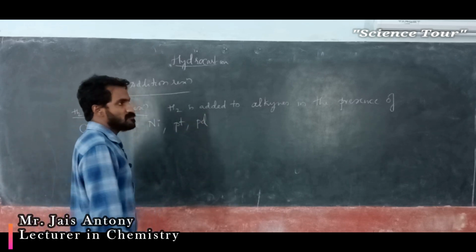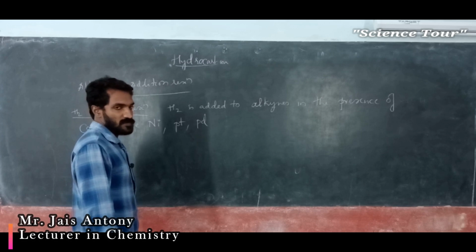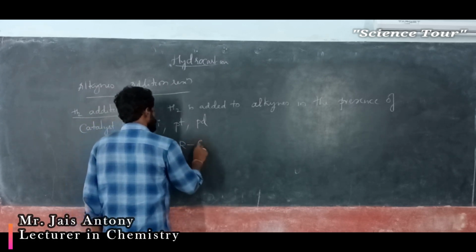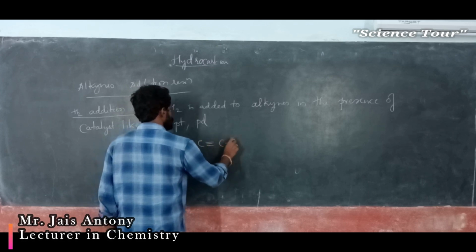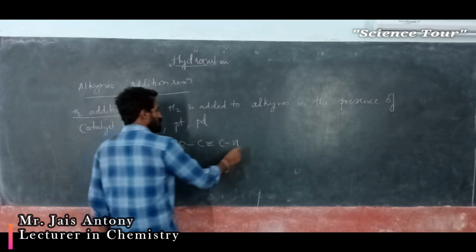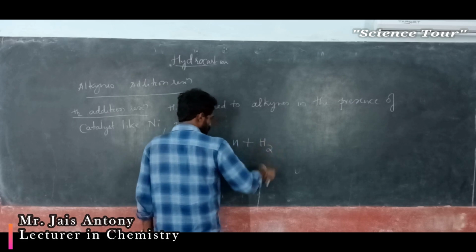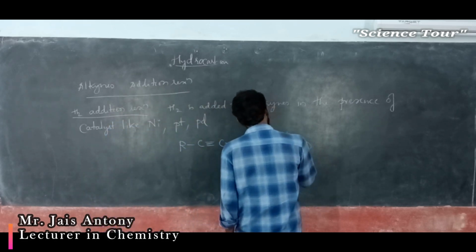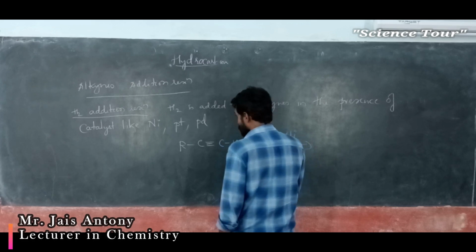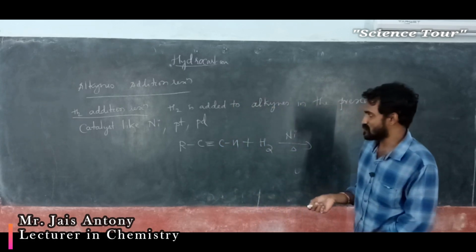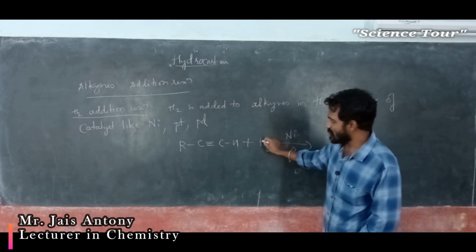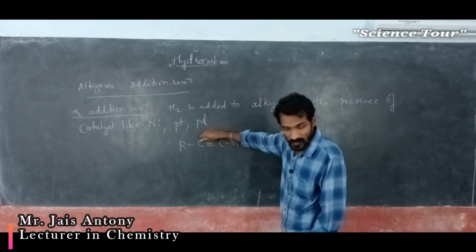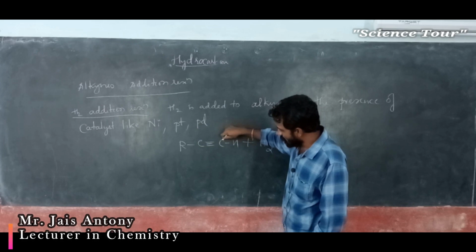Nickel, platinum, palladium, etc. Okay, so the first reaction, I will give you the general equation, my dear students. This is any alkyne reacting with hydrogen. I will take nickel as the catalyst. You can take palladium, platinum or any catalyst. Hydrogen will get added to one of the carbons. One hydrogen will get added to this carbon, and another hydrogen will get added to the other carbon.